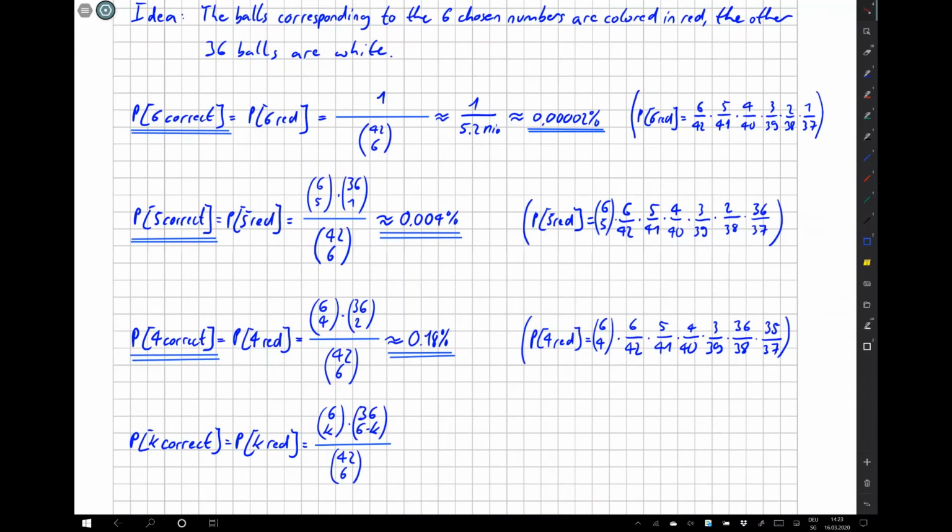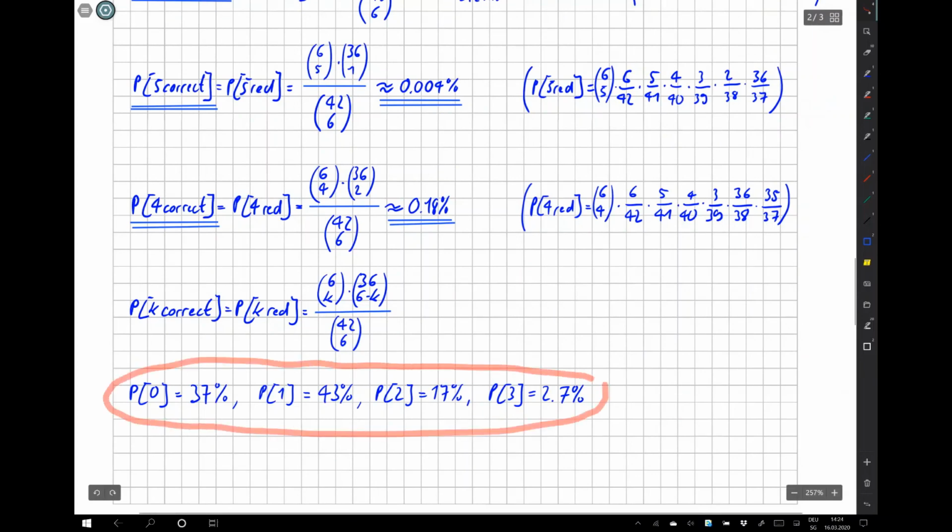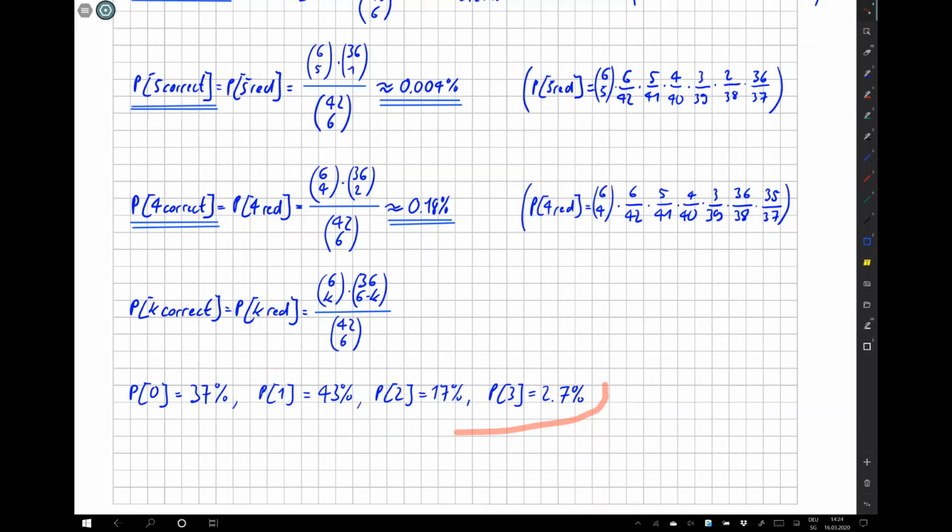By now we can write down the general formula, the probability that k out of the 6 numbers are guessed correctly, which is just 6 choose k times 36 choose 6 minus k divided by 42 choose 6. Using this formula, we can calculate now the values for all possible values of correct guesses, and we see that even the probability of having 3 guesses correct is less than 3%.